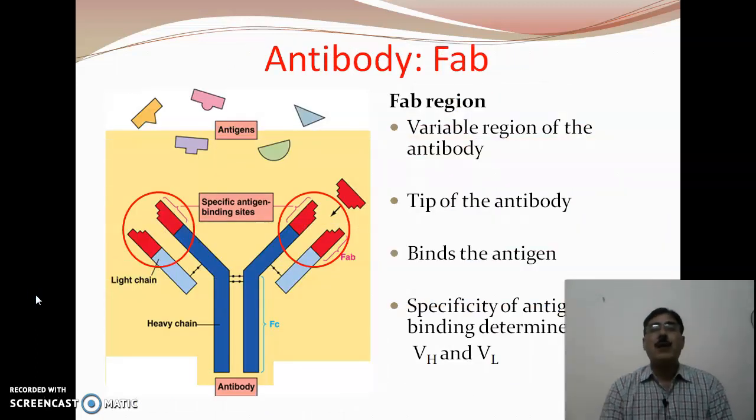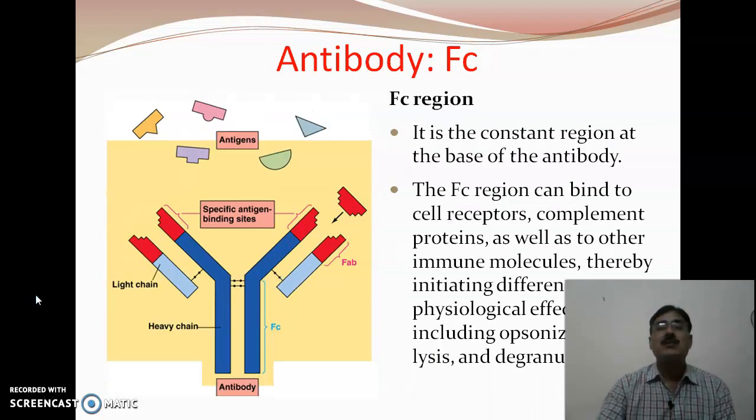Now, the Fab is a variable region of the antibody present at the tip, which binds the antigen, and the specificity of the antigen is determined by this region. The region FC is present only in the constant region at the base, and this region can bind to cell receptors, complement proteins, as well as to other immune molecules, thereby initiating different physiological effects including opsonization, cell lysis, and degranulation.